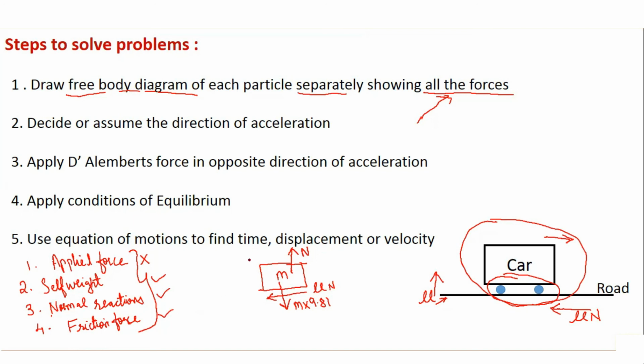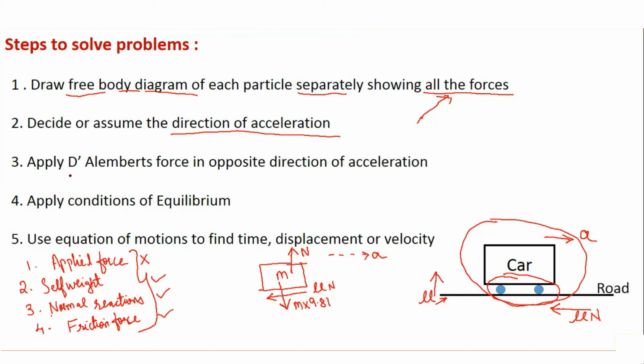So by drawing this, I have completed my step 1, wherein I have shown all the forces acting on the body. Now, second step is decide or assume the direction of the acceleration. As we have said that this car is moving towards right side, my direction of acceleration will also be towards right side. So I will show here direction of motion is towards right side, or direction of acceleration is towards right side.